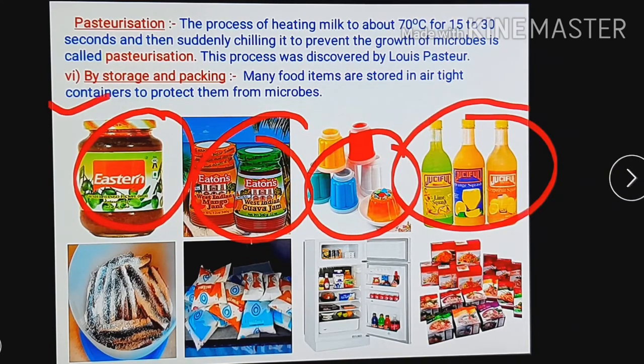So we have to check the expiry date and then purchase from the market. The expiry date is written on the bottom of the container or on the back of the packet. So we have to check where it is and follow all those rules.